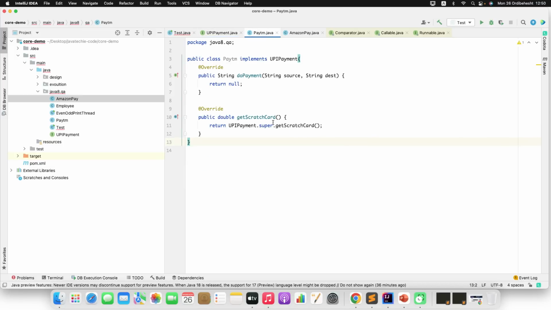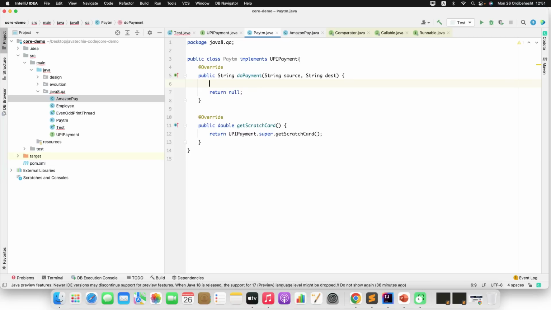Let me go to the pay ATM. So when a user is doing a payment, I want to return the payment ID or some transaction ID as well as the date, at what date he did that transaction, right? So I can do something like API payment dot date pattern. You can specify the date pattern YY, then the date. If you want, you can give time and all, but let's add this for now. Okay, so I will just define a variable. I'll just give date tx date, something like that. This is my transaction date.